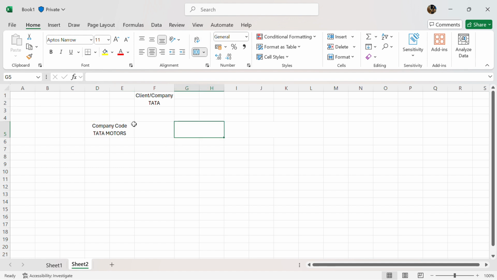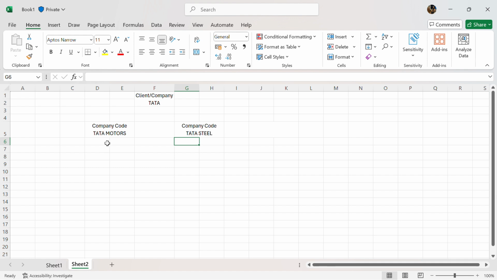In the same way, I'll copy and paste and change the name. So here I say Tata Steel. Now what I did is I created the company codes Tata Motors and Tata Steel. So here the client or the company is Tata and it has two different company codes created, Tata Motors and Tata Steel.